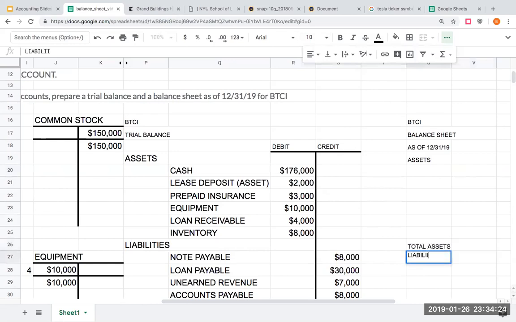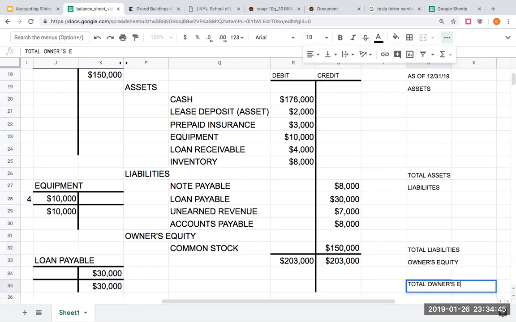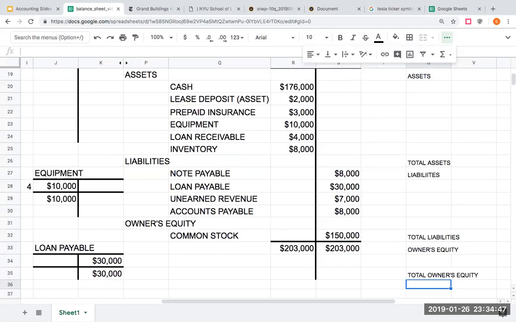Then I'm going to have my liabilities. I'm going to list out my liabilities, my total liabilities. I'm going to have owner's equity. I'm going to have my total owner's equity. Then I'm going to show my total liabilities plus owner's equity.